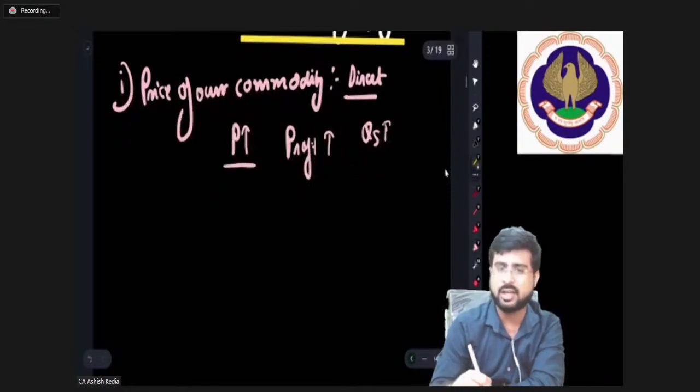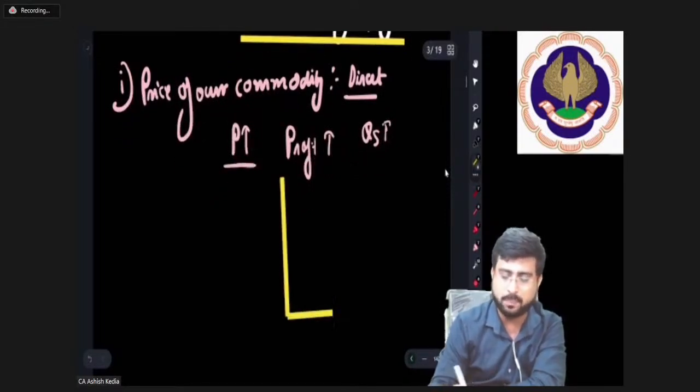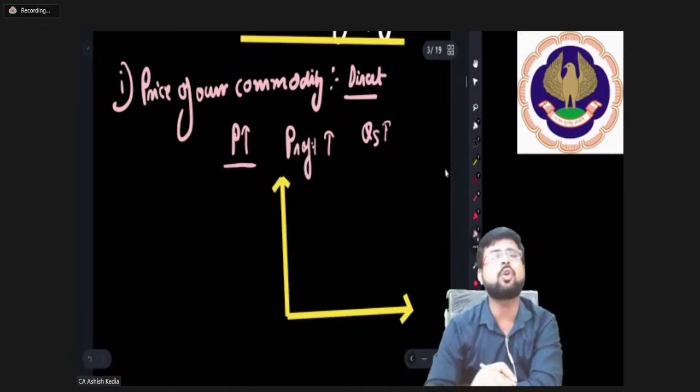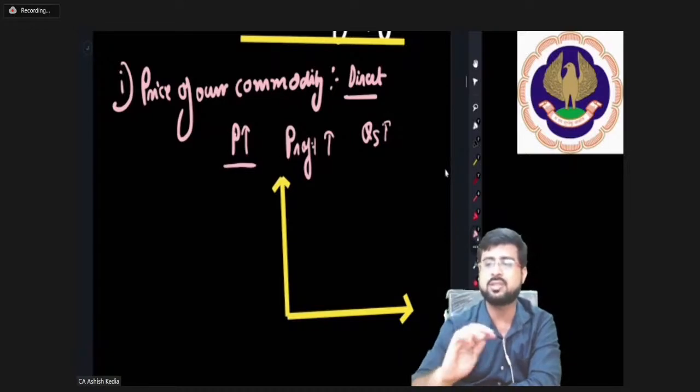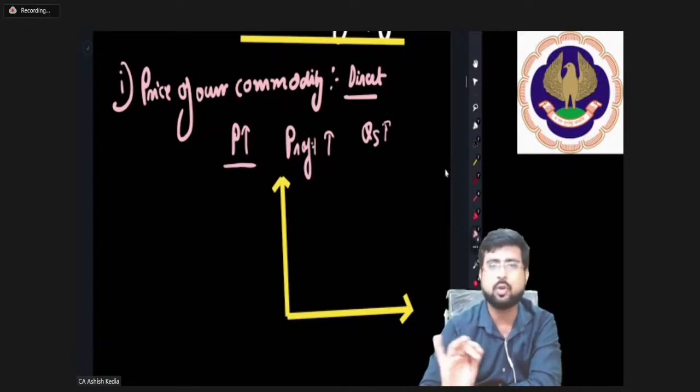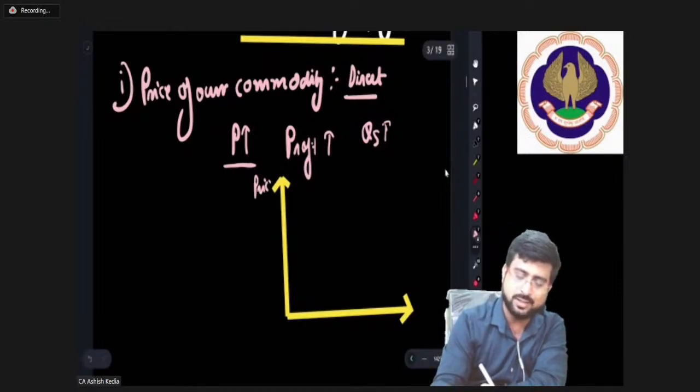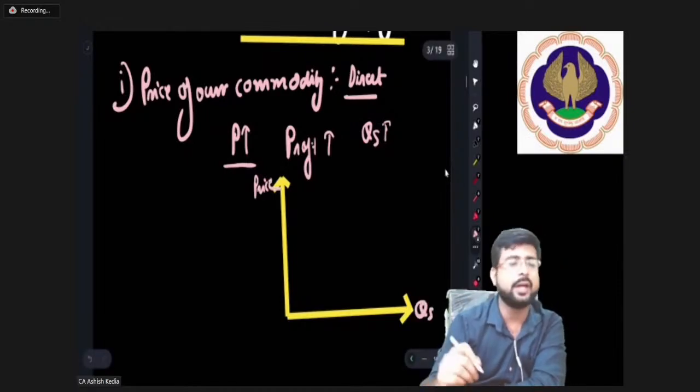Sir, in this regard, I'll also want to draw the supply curve for you all. Pay attention, everyone. This is for normal commodities only. Don't talk about exceptions, okay? Exceptions is a separate head we will discuss. But here, don't talk about exceptions, okay? Normal commodities. So price, quantity supplied, okay?